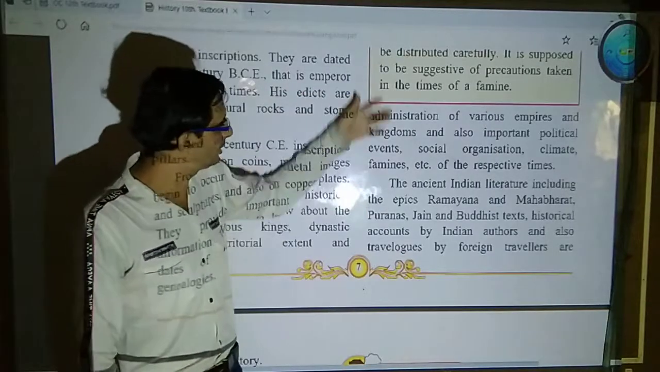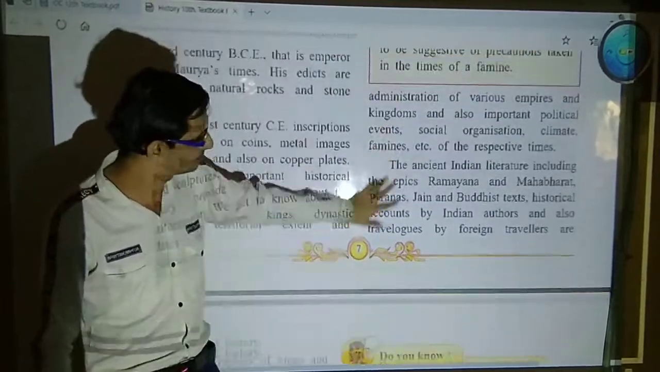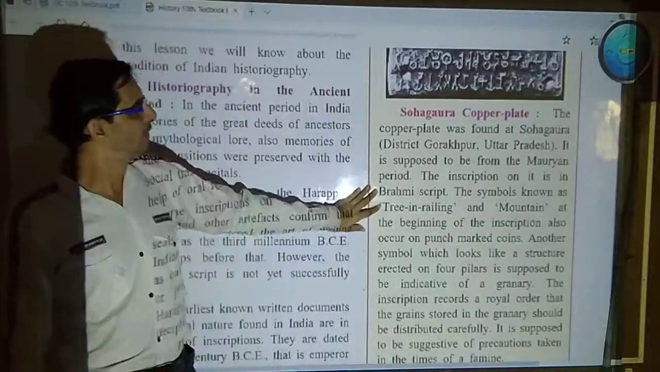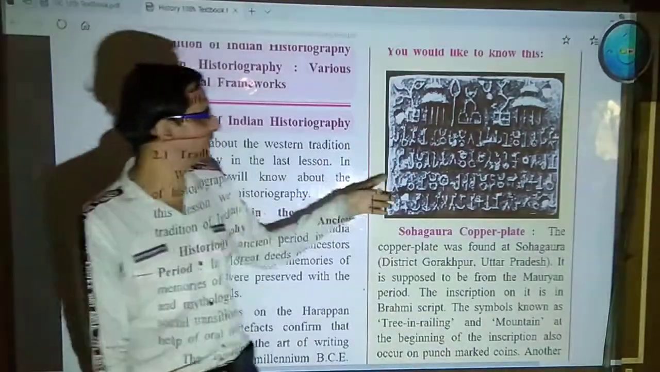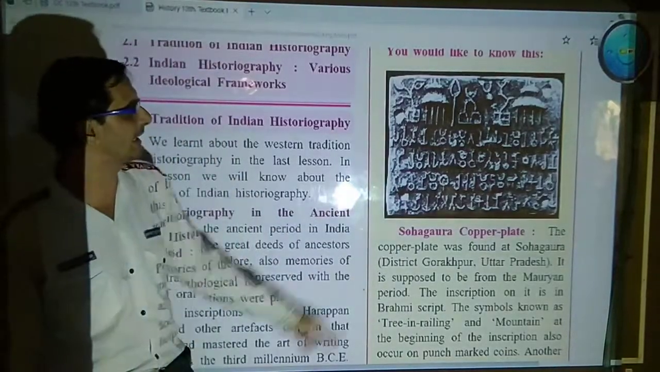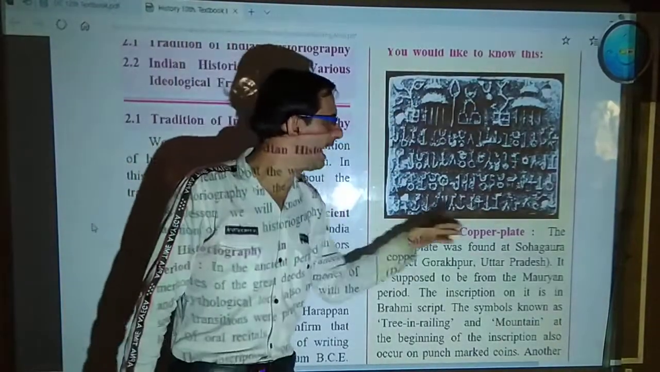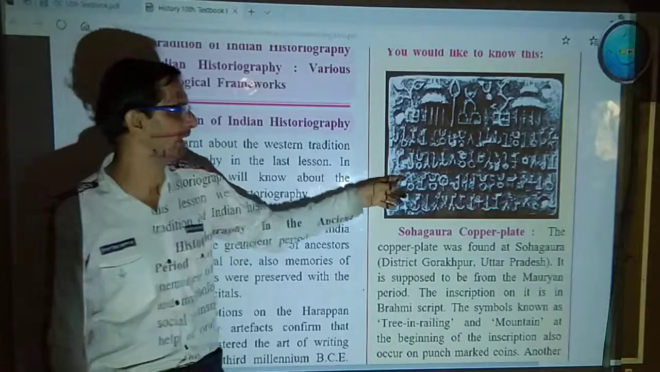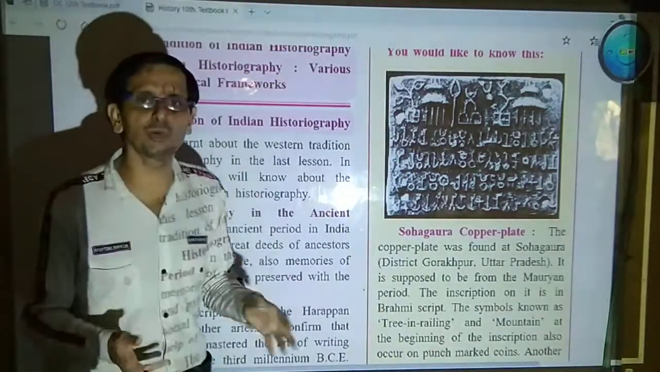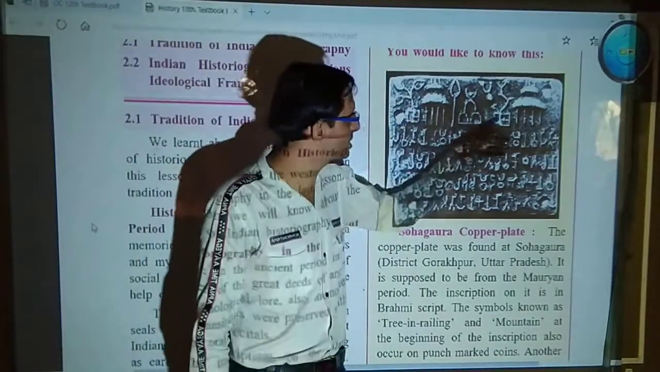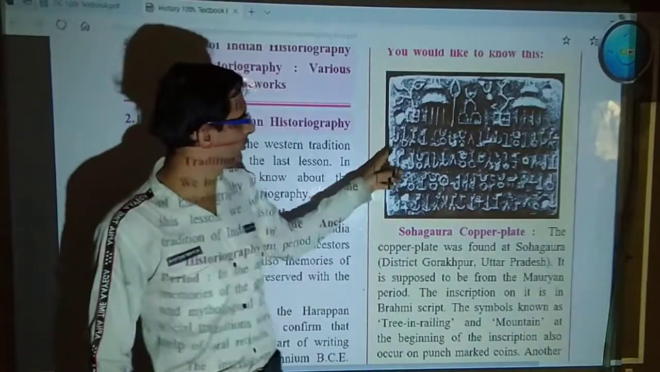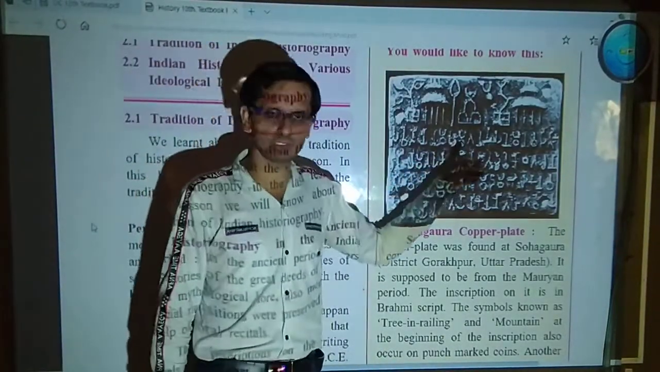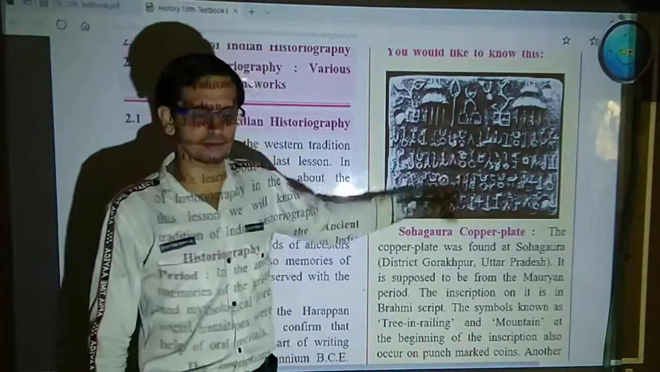Now if we go here, you will see the inscription. You would like to know this. You can see this inscription on the copper plate. This is the copper plate, and they have drawn and inscribed. I already told you they have done both things. They have drawn particular pictures on it, through engraving, and they have also inscribed on it. That is something written on it, and that is nothing but the inscription.